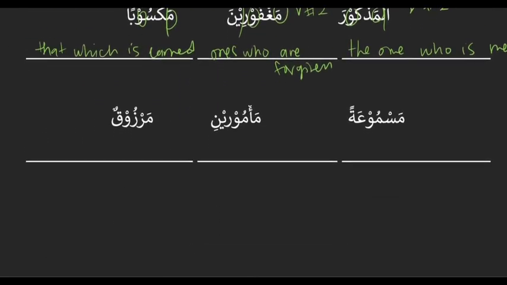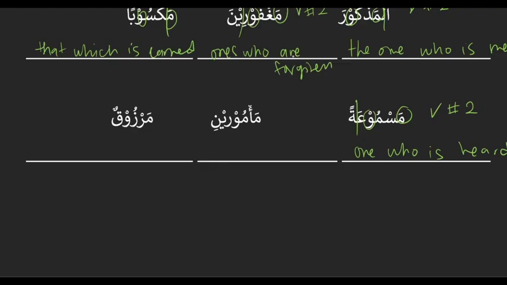Okay. Masmu'a. Hide the ta marbuta. First letter is a ma. Second to last letter is a waw. So that's target pattern number 2. Good. And then we're left with sami'a, which means to hear. And to be heard is passive. And then target would be one who is heard, or that which is heard. And then we know it's something feminine because of the ta marbuta.